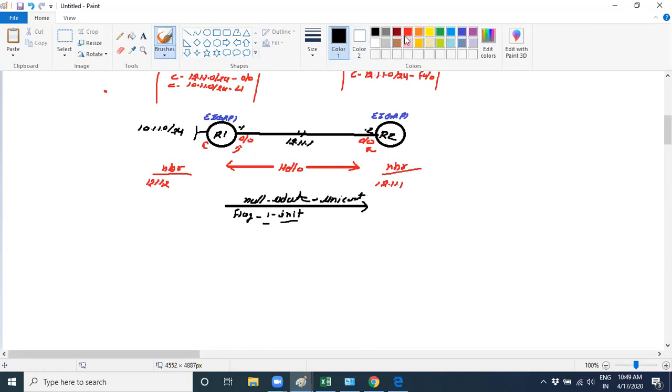Now what will R2 do? R2 will share its own null update. Both R1 and R2 will share null updates, right? Okay.